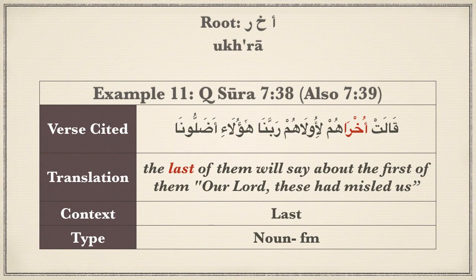The word ukhra, with an alif maksura at the end, is a grammatically feminine form of the word akhar we just looked at. Now we will review two cases where the meaning is slightly different. The meaning in this example means last. So in context, on the day of judgment, the nations are placing blame on each other, and the last of them will say about the first that they were responsible for misleading them. But how appropriately Quran uses this word, because if you look carefully, there is still the meaning of other.